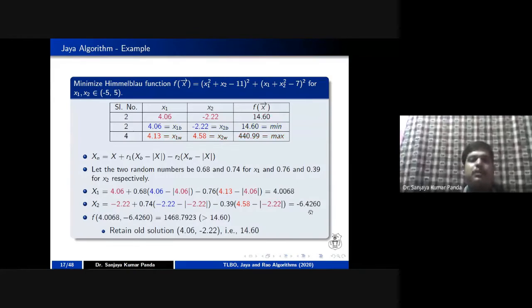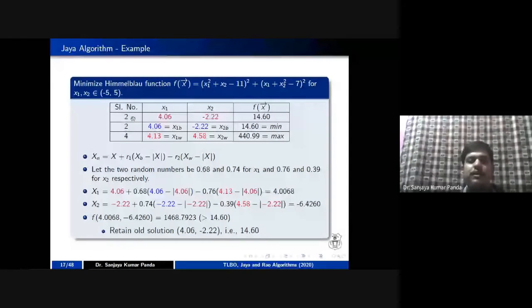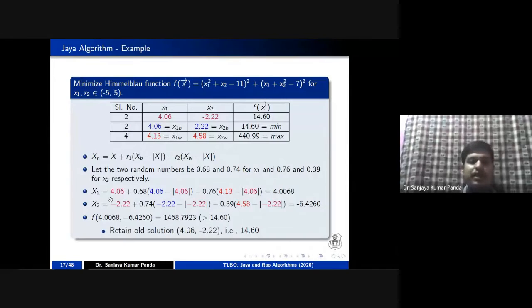Next, I will take population number 2, and I want to update its x1 and x2 values. So I will take the best solution as well as the worst solution. You can take 4.06, the random number is 0.68, then your best value is 4.06 and your current value is also 4.06.